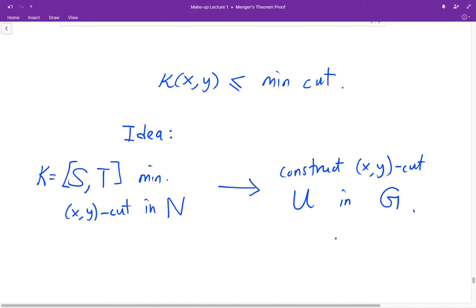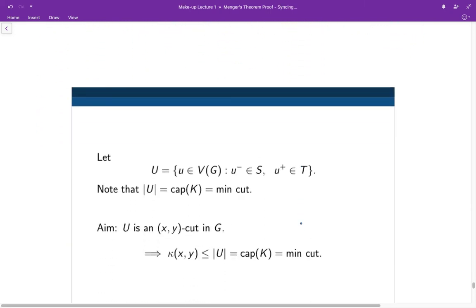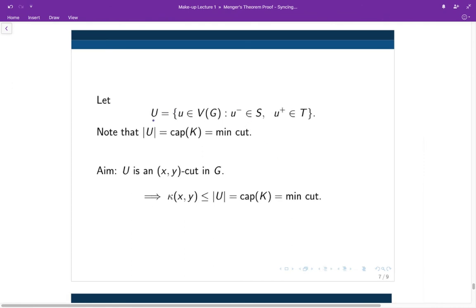And this is how we are going to construct the XY cut U. We're going to let U be the set consisting of all the vertices u such that u minus is inside the set S of the minimum cut, whereas u plus is inside the set T of the minimum cut.